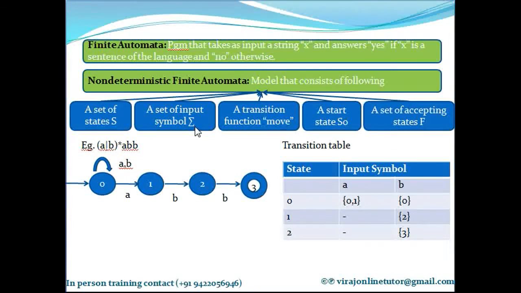Next is a transition move: when the machine is in a particular state and a particular input symbol comes in, to which state I need to move is defined in the transition function move. Move function tells you which state I need to go to next.